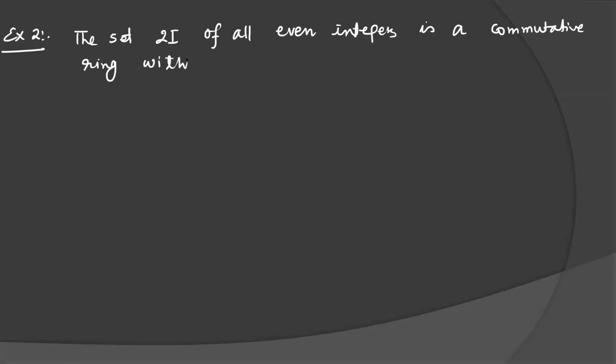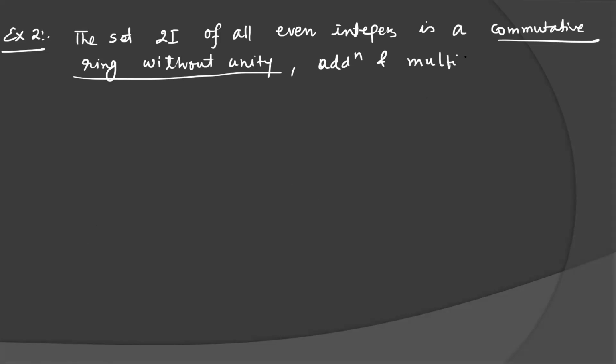The set 2I, the set of all even integers, is a commutative ring without unity. You will not get a unity element here. It is without unity, under addition and multiplication of integers as operations.